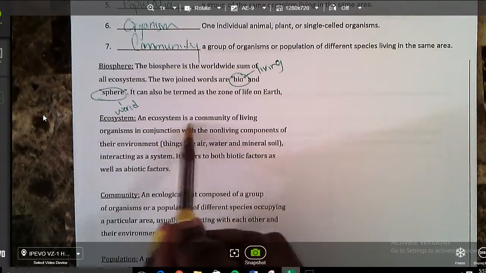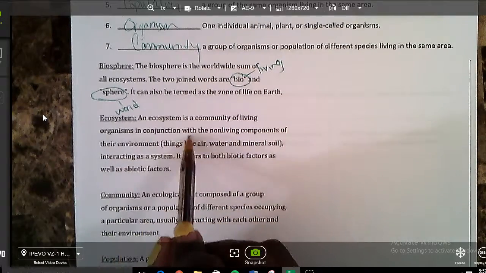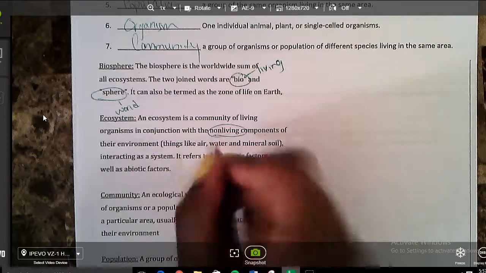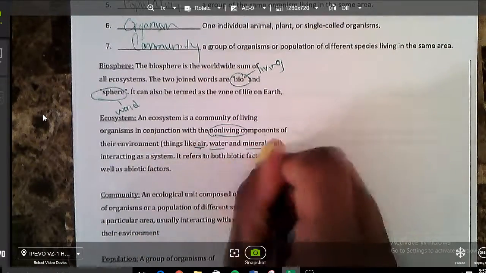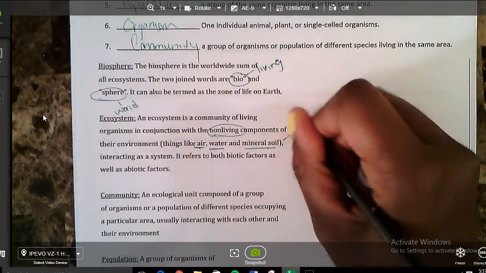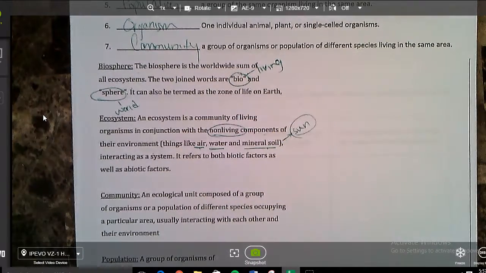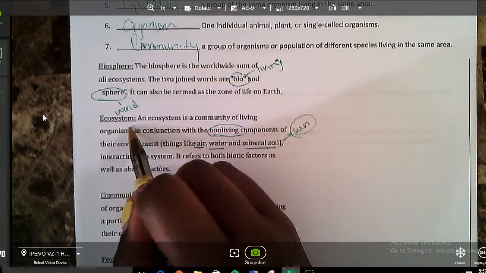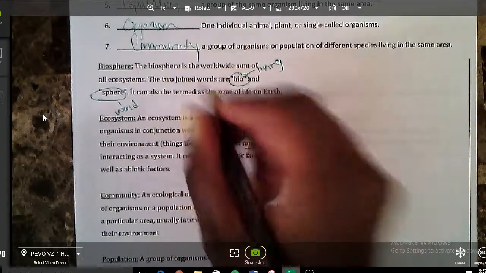Ecosystem. An ecosystem is a community of living organisms in conjunction with the non-living components of their environment, things like air, water, mineral, soil. Another big one that I want to add here is the sun. Interacting as a system. So when we think about an ecosystem, we think about the living things and the non-living things.